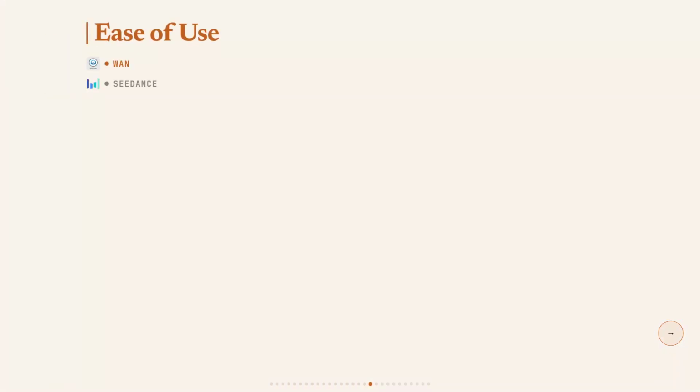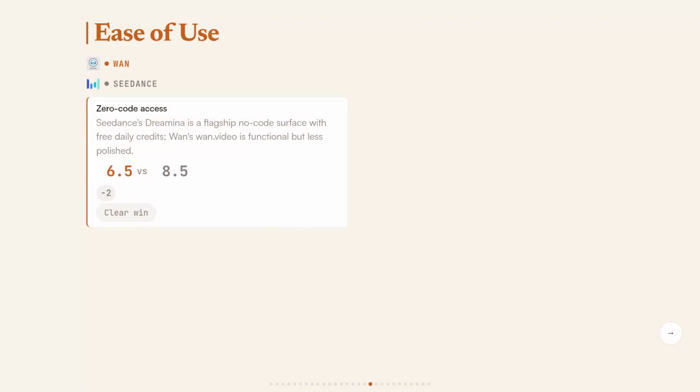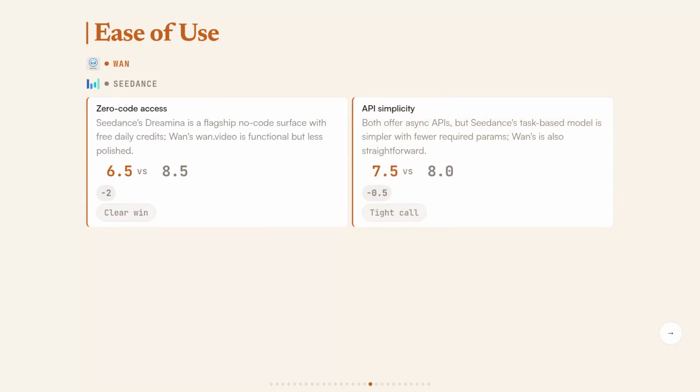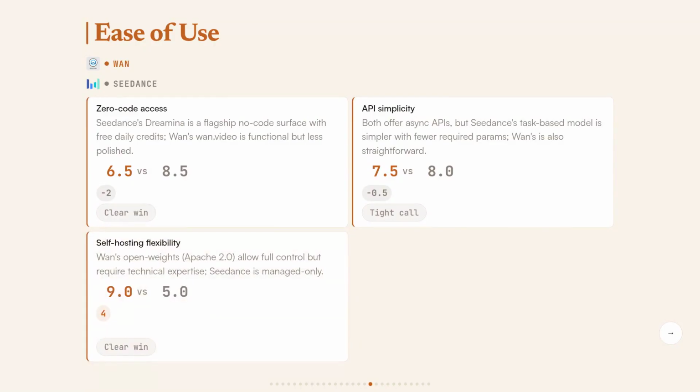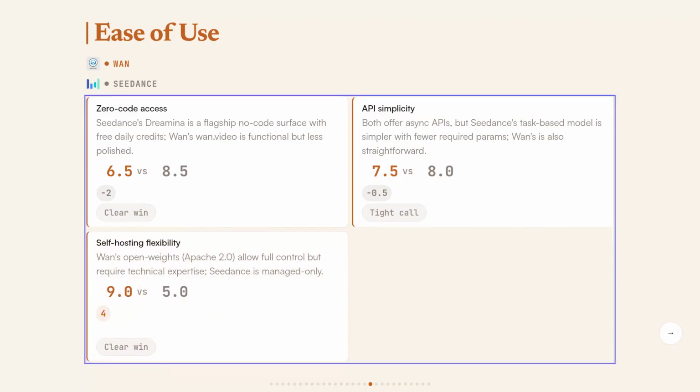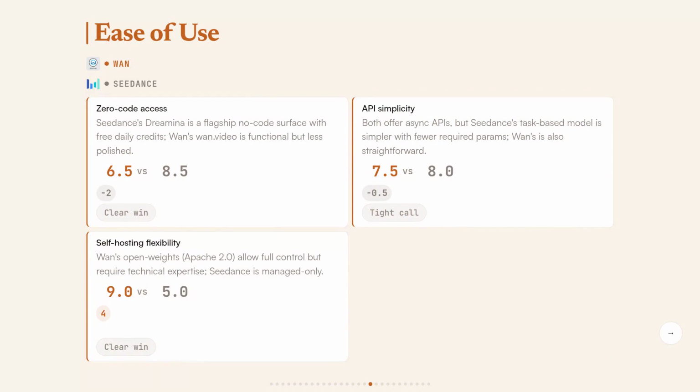Seedance's Dreamina app is the more polished zero-code entry point, with free daily credits and a cleaner interface than Wan's Wan.video. On the API side, Seedance's task-based model needs fewer required parameters, so integration is genuinely simpler. The flip side is that Wan's Apache 2.0 open weights let you self-host and fully customize, which is a huge deal for developers who want real control, even if it takes more work to set up.